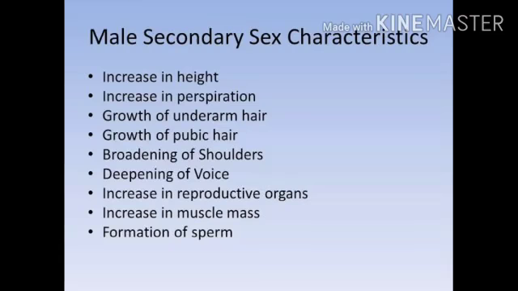Now as in female, similarly in male also there would be increase in height during the puberty stage, and increase in perspiration, that means more oxygen is required for the body to undergo exercise, as energy requirement will increase.